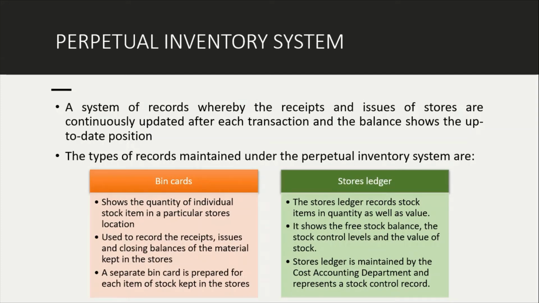The types of records maintained under the perpetual inventory system are, first, bin cards, which show the quantity of individual stock items in a particular store location, recording the receipts, issues, and closing balance of the material kept in the store. A separate bin card is prepared for each item of stock. Second is the store ledger, which records stock items in quantity as well as value.